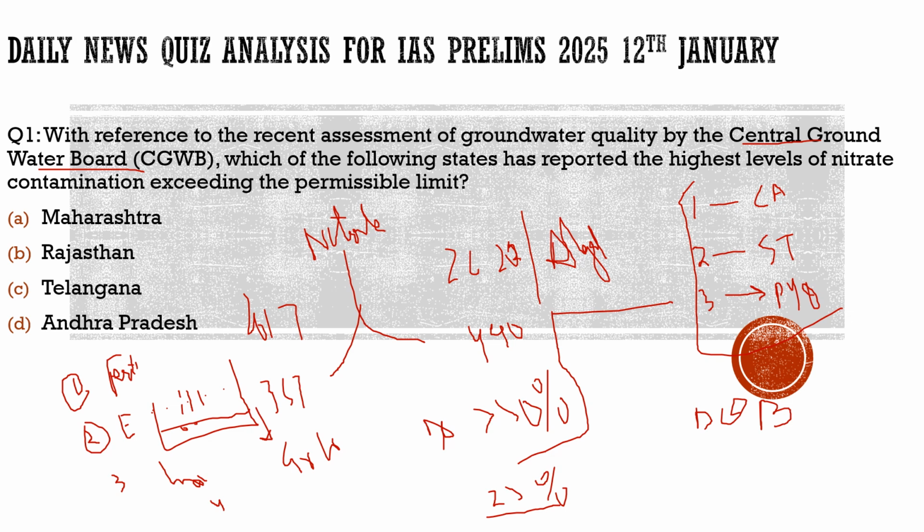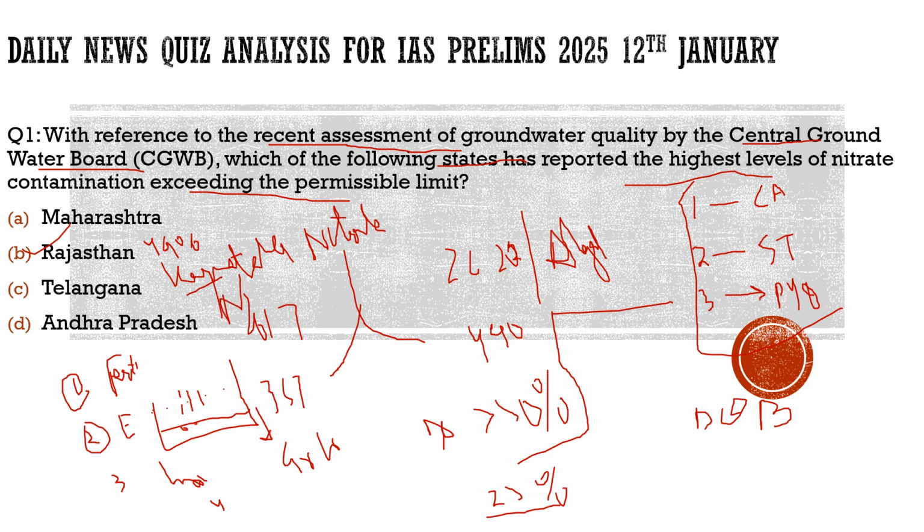So here the question says, with reference to the recent assessment of groundwater quality by the Central Groundwater Board, which of the following states has reported the highest levels of nitrates contamination exceeding the permissible limit? So which are these states? It is Rajasthan, which has exceeded 49%. Rajasthan, please remember that. With respect to this question, the correct option is option A. But after Rajasthan, it is Karnataka, and after Karnataka, it is Tamil Nadu.